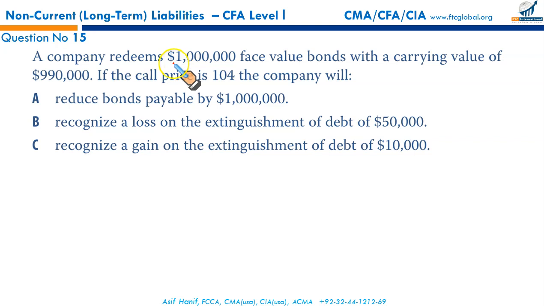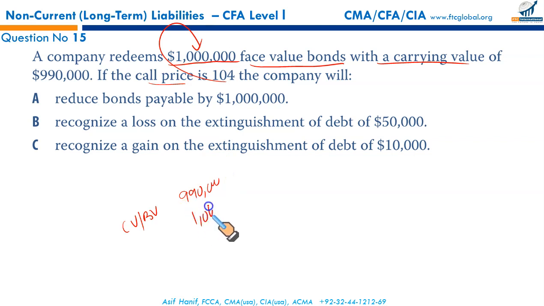A company redeems 1 million face value bonds with a carrying value of 990,000. This is the value in your books, book value or carrying value. The call price, the price that we pay to redeem, is 104, that is 1.04 times the face value, 1,040,000.